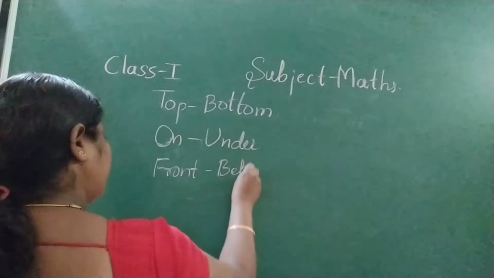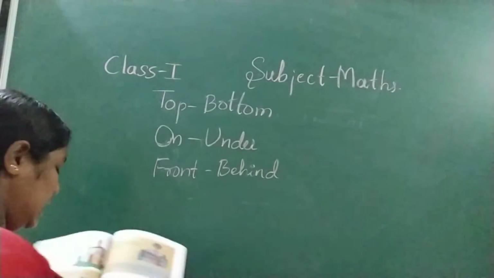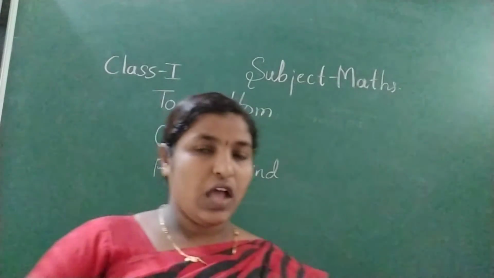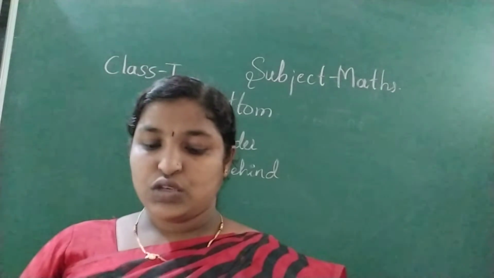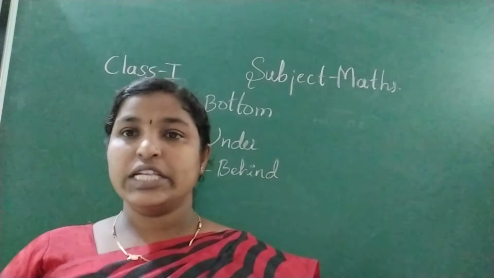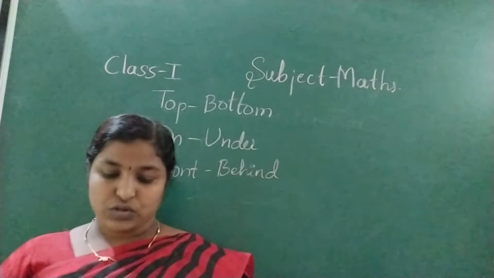Front, behind. The dog is in front of the house. The tree is behind the house. See the picture. The dog is in front of the house and the tree is behind the house.